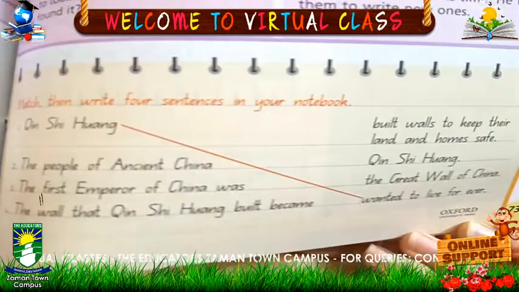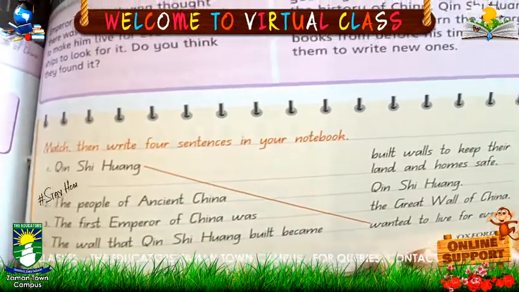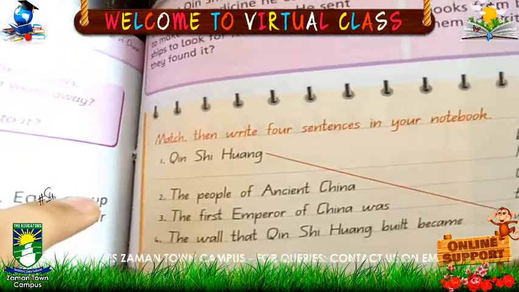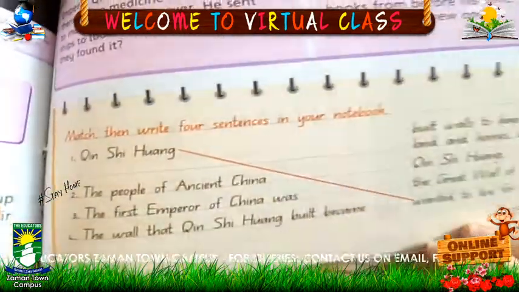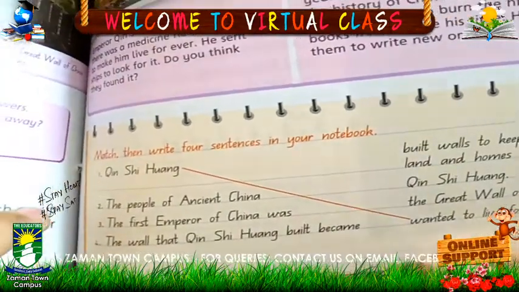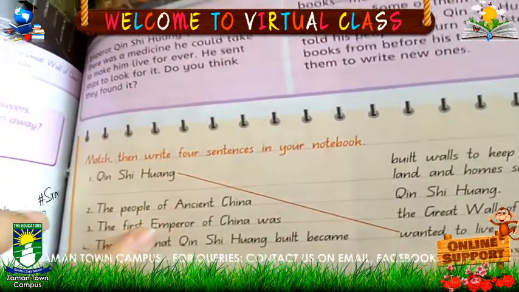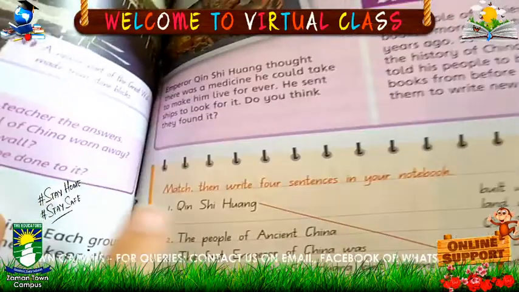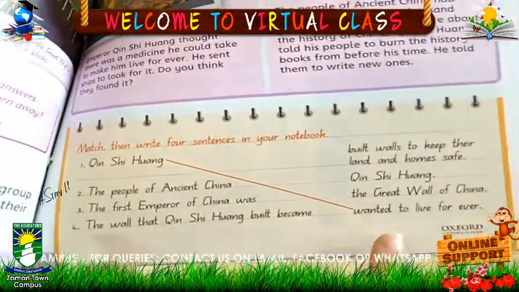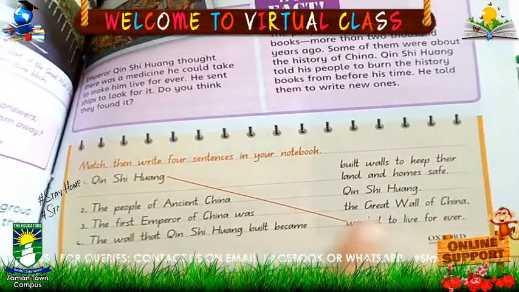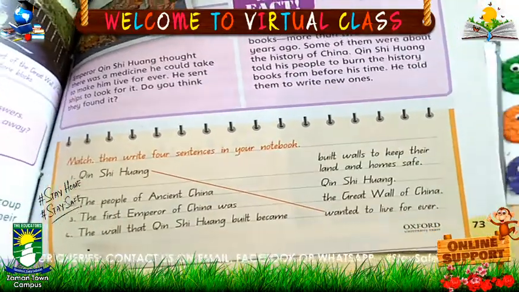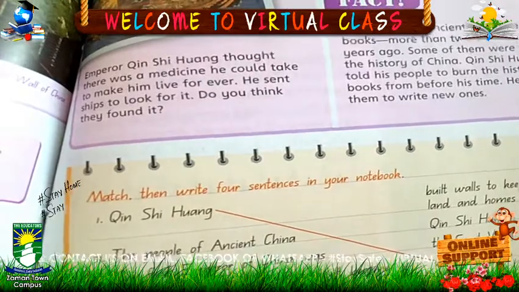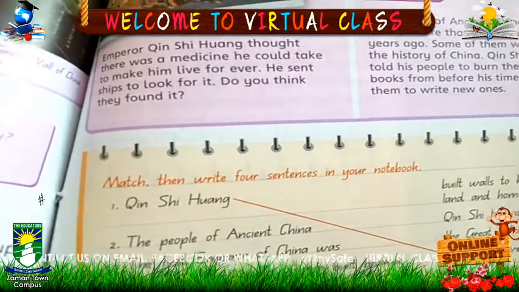On page number 73, we are having the exercise. Exercise is match, then write 4 sentences in your notebook. But we will do this as book work. So match this. Number one has been done for you: Qin Shi Huang wanted to live forever. It's a key fact that Qin Shi Huang thought that there was a medicine that could make him live forever. So he sent ships to look for it.